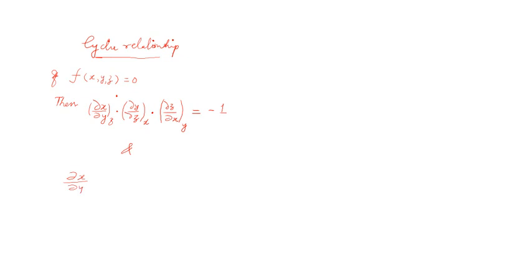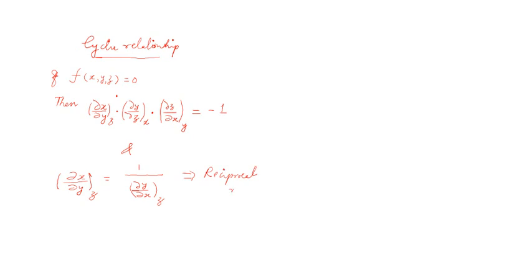If you are considering dou x by dou y, keeping z as a constant, that is nothing but equal to 1 divided by, you can write it like this in thermodynamics, 1 divided by dou y by dou x, keeping z as a constant. So this relationship you can just call a reciprocal relationship.